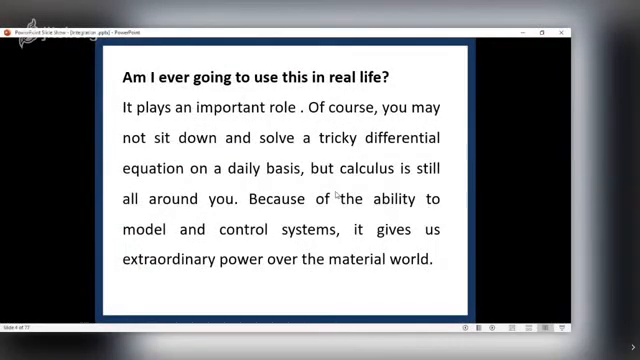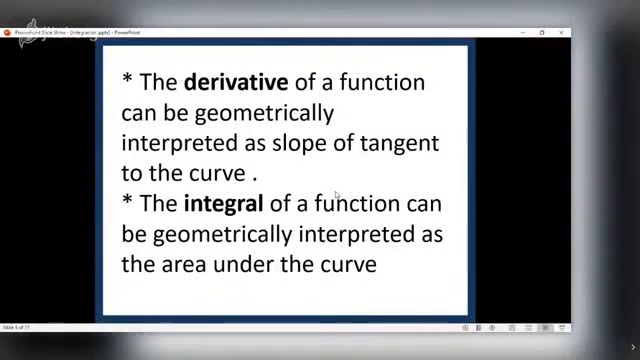Now, students usually ask, am I ever going to use this calculus in real life? Of course, yes, it plays an important role. That doesn't mean that you will sit down and solve a tricky differential equation on a daily basis, but calculus is always around you. Because of the ability to model and control systems, it gives us extraordinary power over the material world.